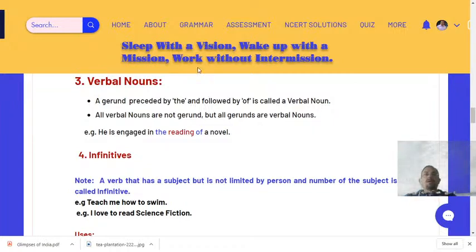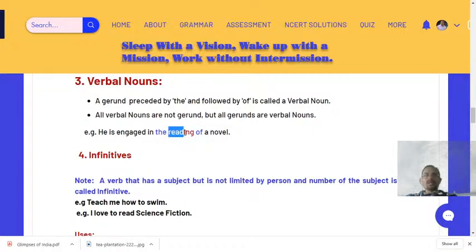You see, he is engaged in the reading of a novel. Example is given. He is engaged in the reading of a novel. Okay. So here you can see, dear students, the ing part is reading, which is preceded by the and followed by of, right?